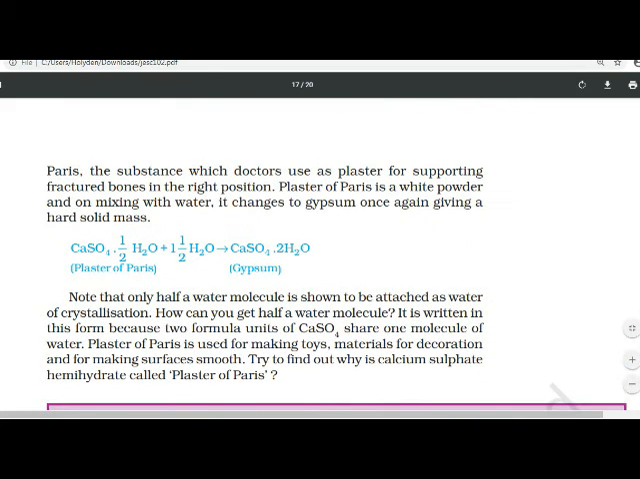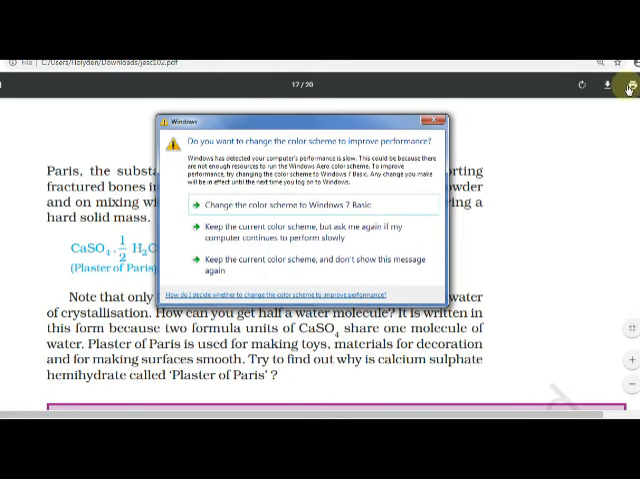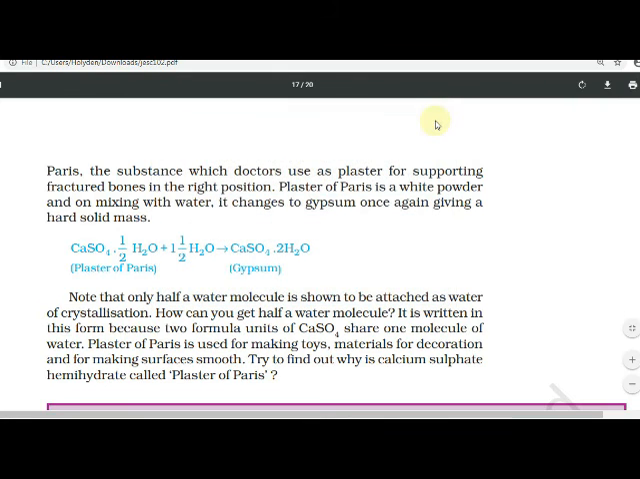Now we are going to see, note that half of a water molecule is shown to be attached as water of crystallization. How can you get half a water molecule? It is written in this form because 2 formula units of CaSO4 share 1 molecule of water. Here it is given in the reaction. Have you seen this reaction? CaSO4·1/2H2O plus 1.5H2O gives CaSO4·2H2O. Half H2O plus 1.5 H2O means how many? 2 H2O. Yes or no?